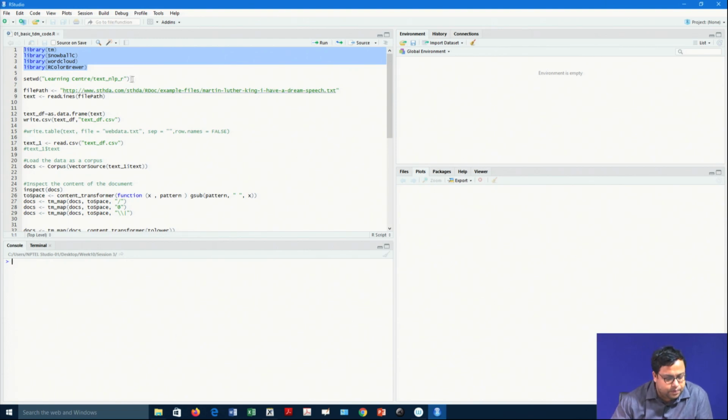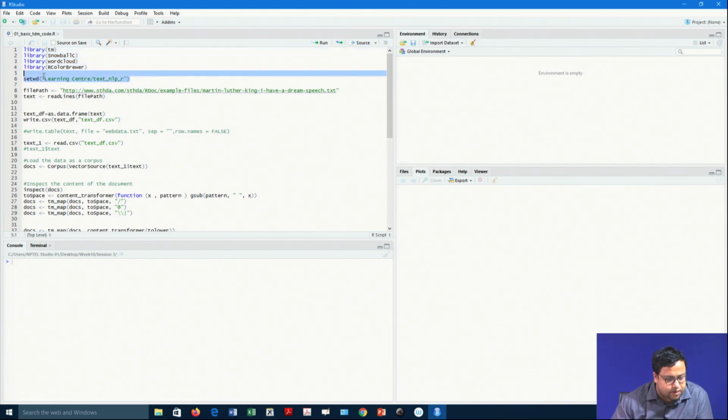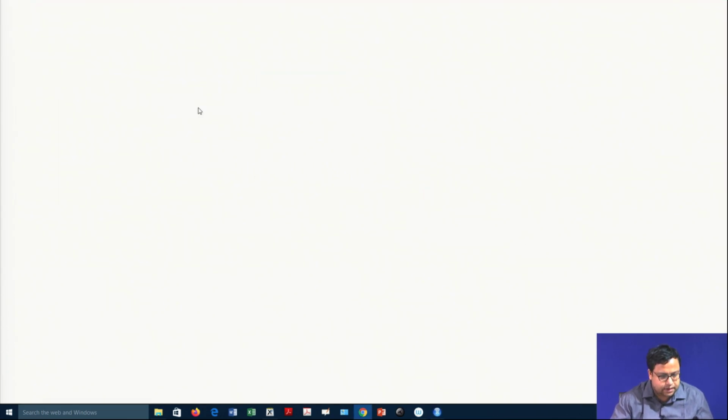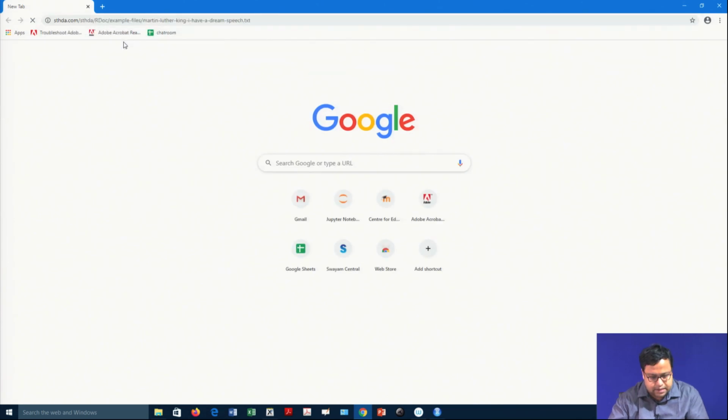Till now, I installed certain libraries. Then I will not set the working directory, so I will delete this, and set the working directory to the source file location, wherever this code file is currently residing. Then I set the file path equal to this particular link. Let us check what the link looks like.